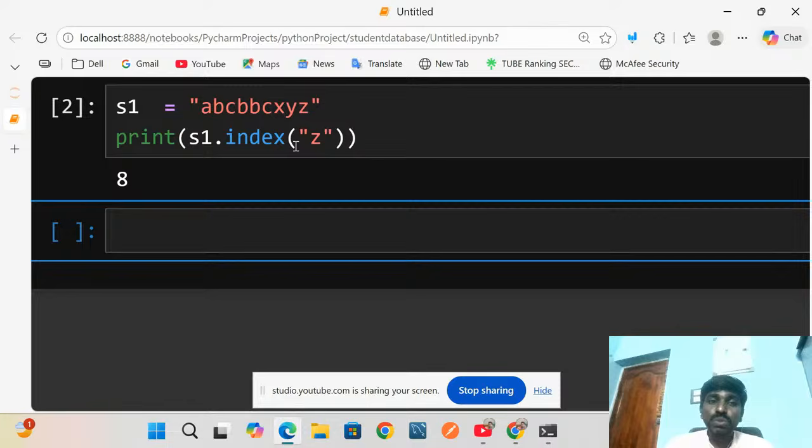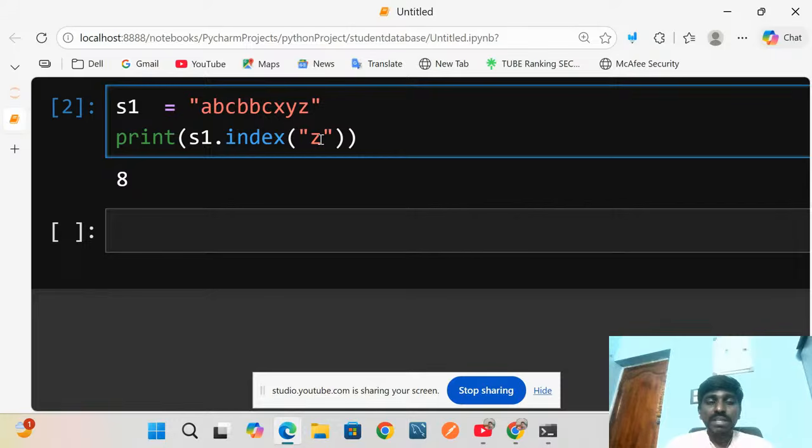Suppose I give a substring of the original string. But if I give something other than a substring of the given original string, what will be displayed? That's very important, right? Suppose I give one that is not in the existing string.